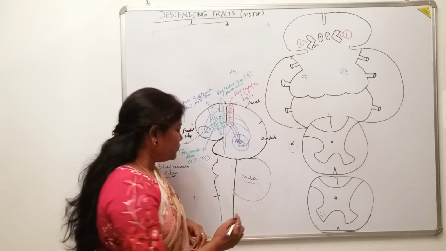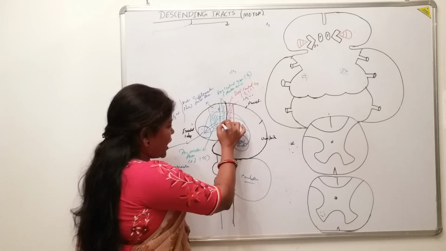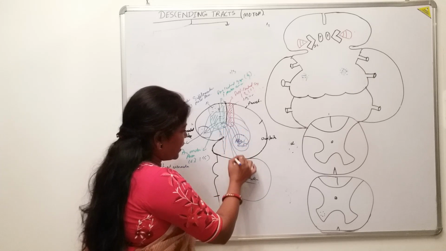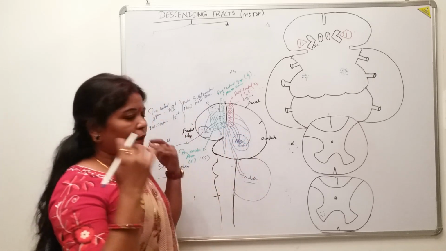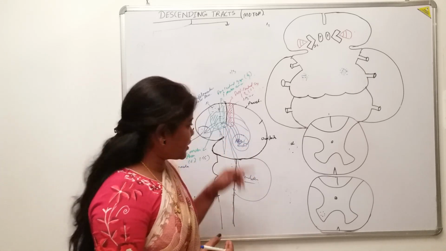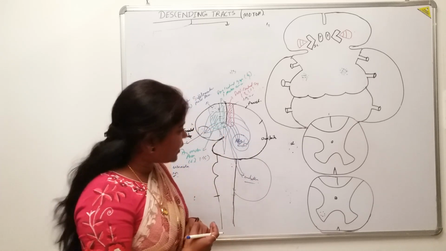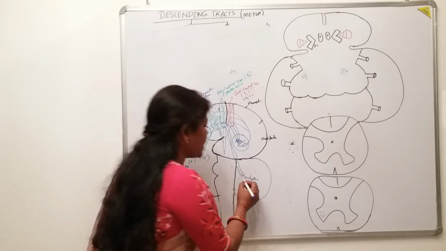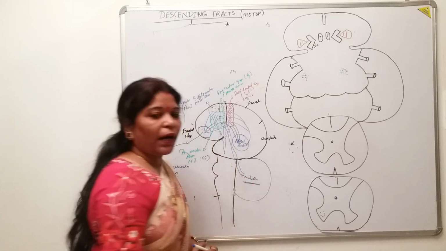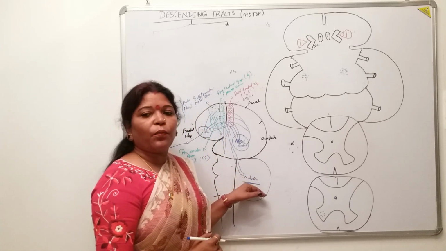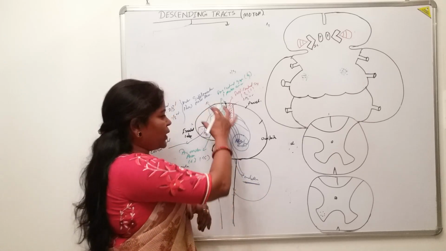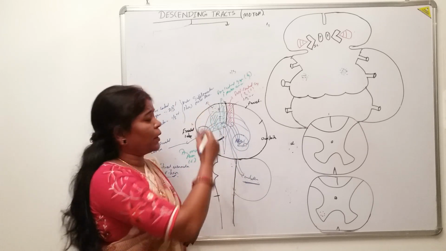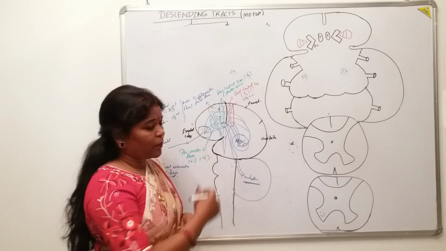The same information, the planning of the motor action taken by these motor areas, the motor gyrus, is also given to the cerebellum. Why? This cerebellum is very important, because it will receive all the planned movement taken by these motor areas of the cerebral cortex.